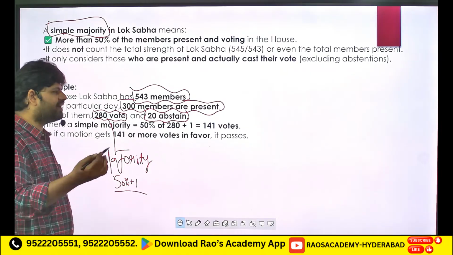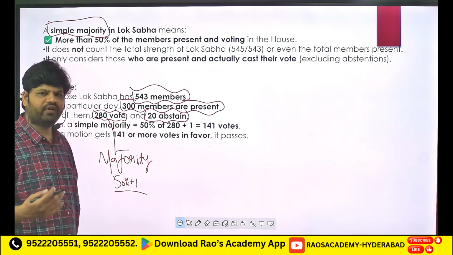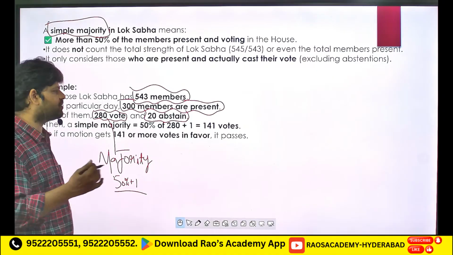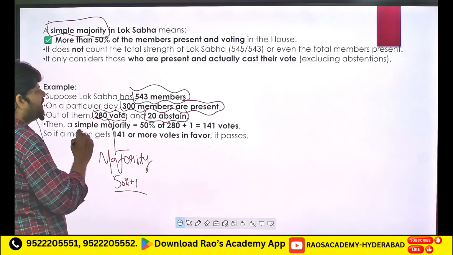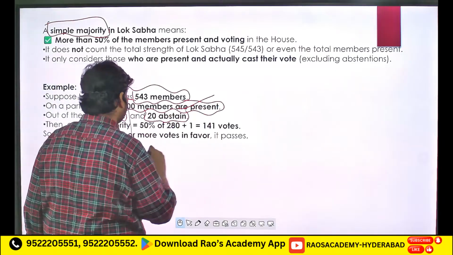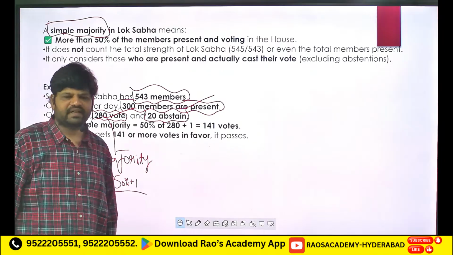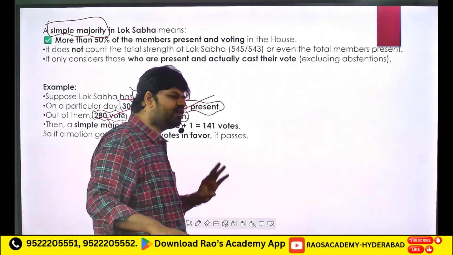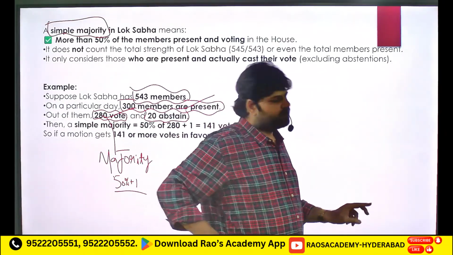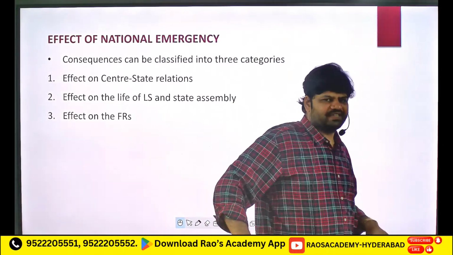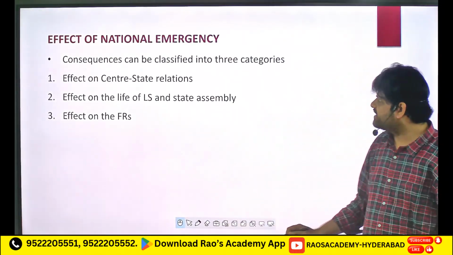So 141 is majority. 140 is 50%, 141 is majority. So basically a majority of members present and voting is nothing but simple majority. That is the simple majority you require in Lok Sabha to discontinue the national emergency. So this is about your national emergency.